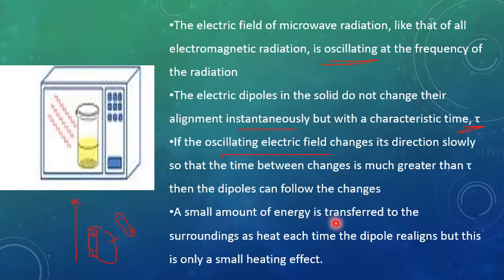A small amount of energy is transferred to the surroundings as heat each time the dipole realigns, but this is only a small heating effect. This is an alignment, this is a new alignment, so each time a new alignment takes place, a small amount of heat energy will be transferred to the surroundings, but this is only a small heating effect.